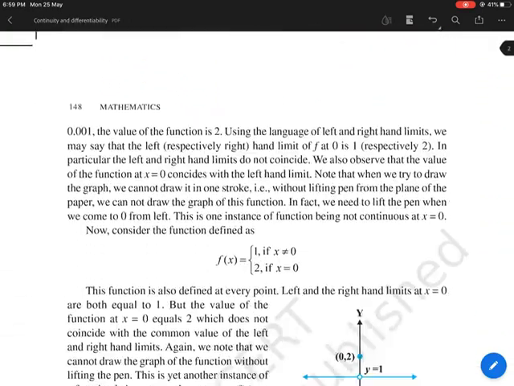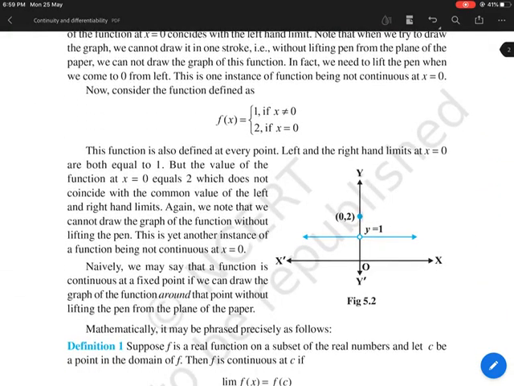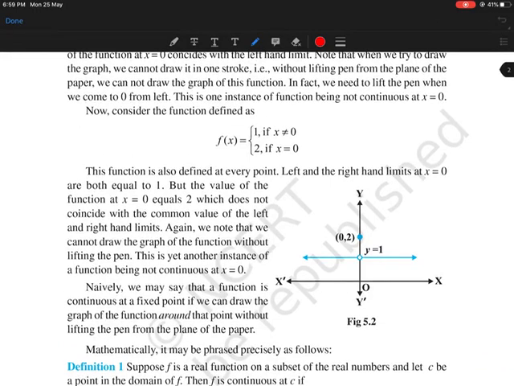Now see the second example. In this you will see the function is this. It is equal to 1 when x is not equal to 0. It includes x less than 0 and x greater than 0. And 2 if x equals 0. This is the graph of this function.